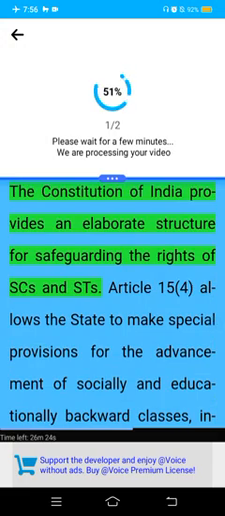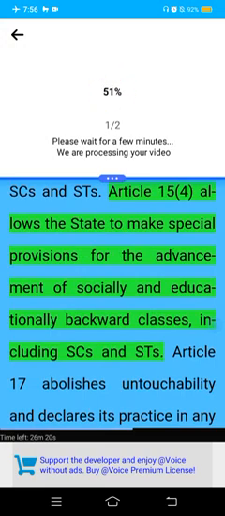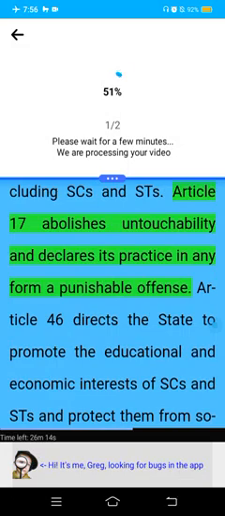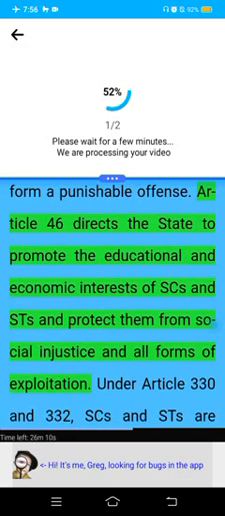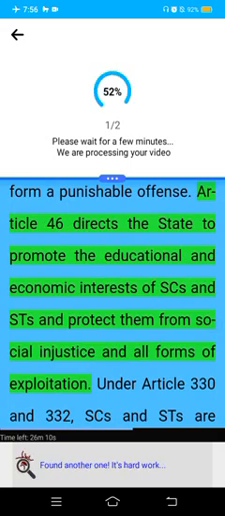The Constitution of India provides an elaborate structure for safeguarding the rights of SCs and STs. Article 15(4) allows the state to make special provisions for the advancement of socially and educationally backward classes, including SCs and STs. Article 17 abolishes untouchability and declares its practice in any form a punishable offense. Article 46 directs the state to promote the educational and economic interests of SCs and STs and protect them from social injustice and all forms of exploitation.